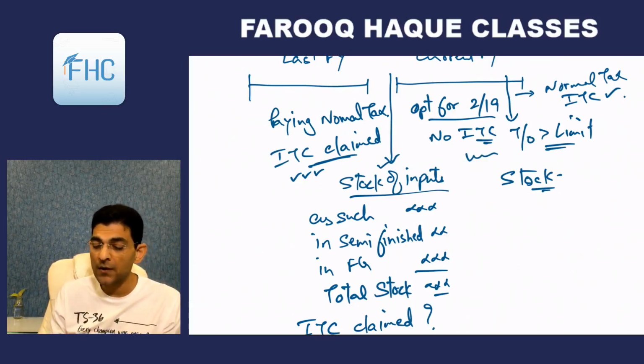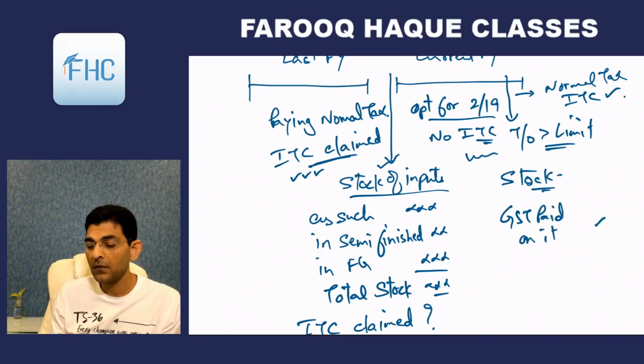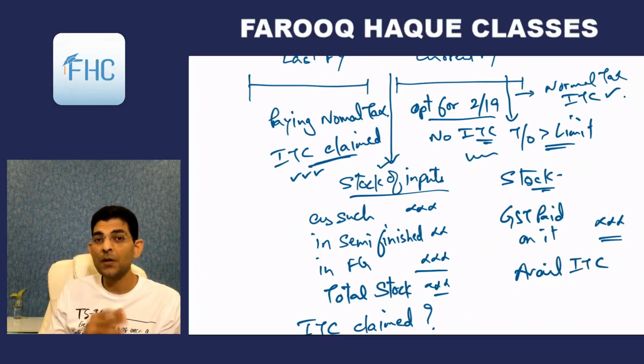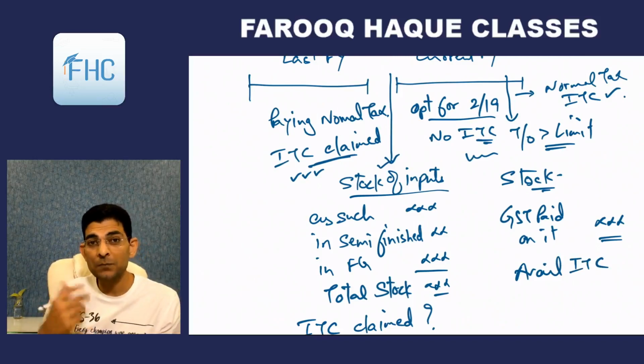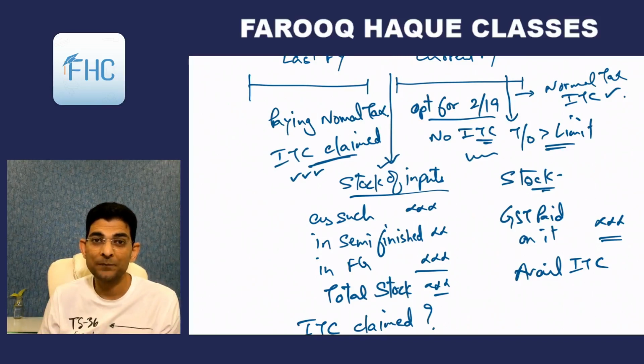You calculate the stock, then you see how much GST was paid on it, and you can avail the credit, input tax credit. So this amount you will take as input tax credit on the day when you cross the limit of 50 lakhs and you start paying tax under normal scheme.